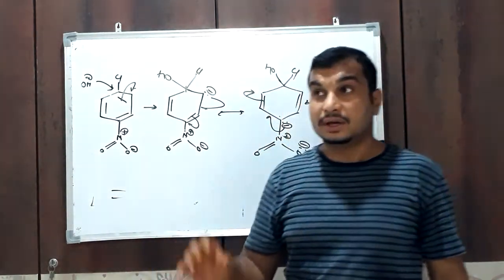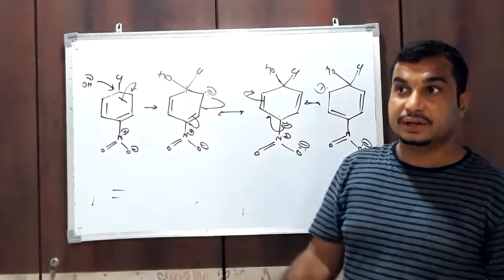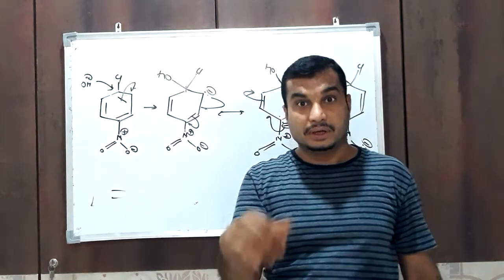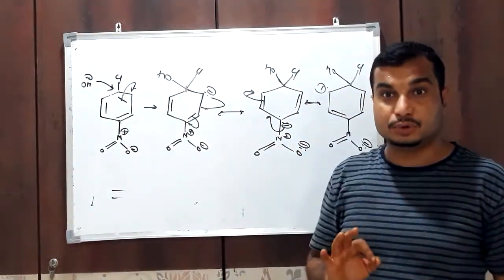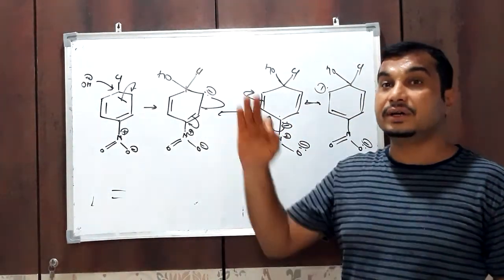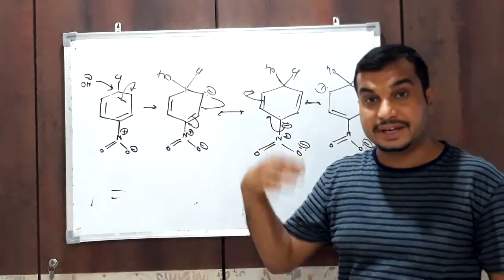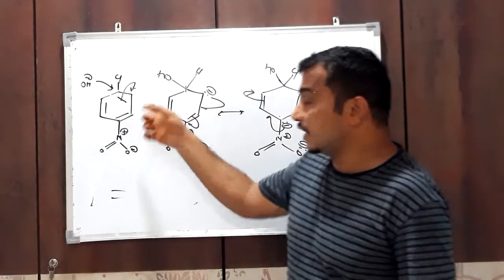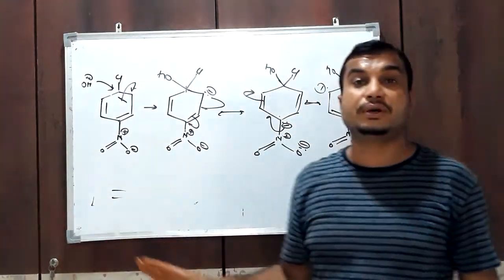So in case of chlorobenzene, if an electron withdrawing group like nitro is present at ortho and para position, reactivity for nucleophilic substitution reaction increases. If the same group is present at meta position, there is no effect on reactivity.